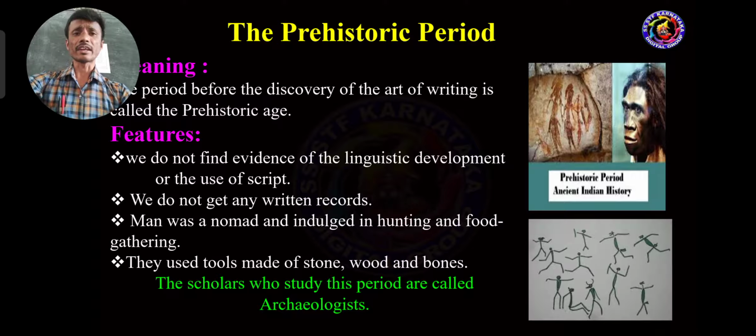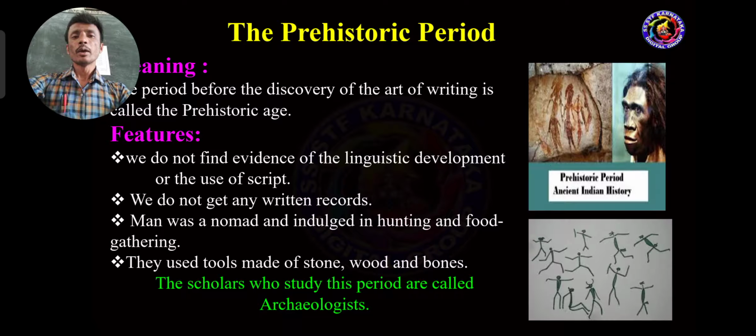This is the first characteristic. We do not find evidence of linguistic development or the use of script. Linguistic means language, and script means writing. The second one: we do not get any written records. At that time there were only oral records, not written records. Records were not available in the form of writing.